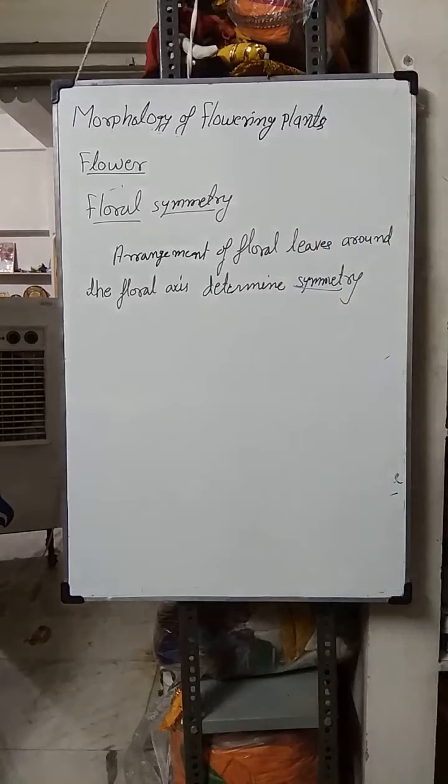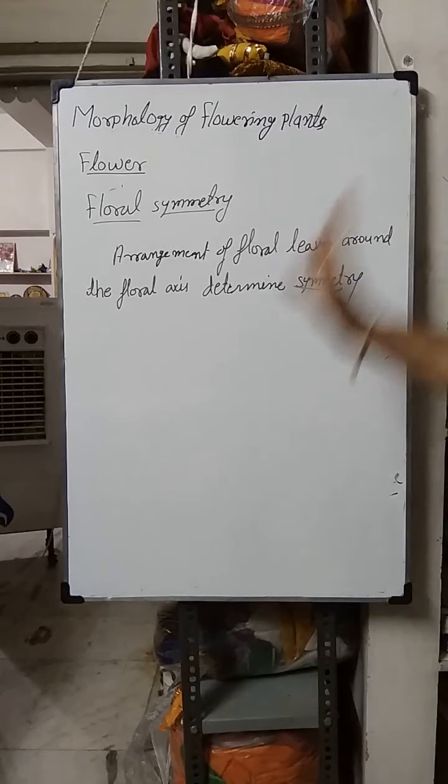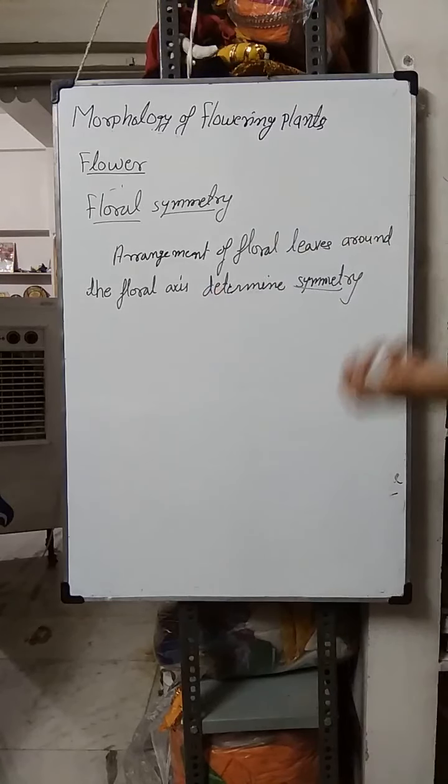The arrangement of floral leaves, that is calyx, corolla, androecium, gynoecium, that is the floral leaves, around the floral axis, जो main axis के चारों तरफ किस तरह से arrange है, उसको अपन floral symmetry कह सकते हैं. It is of three types.